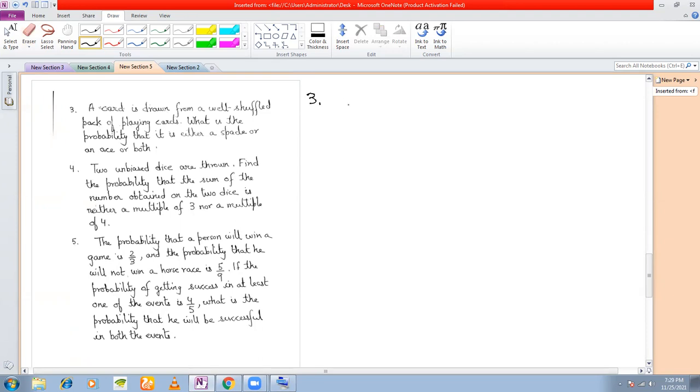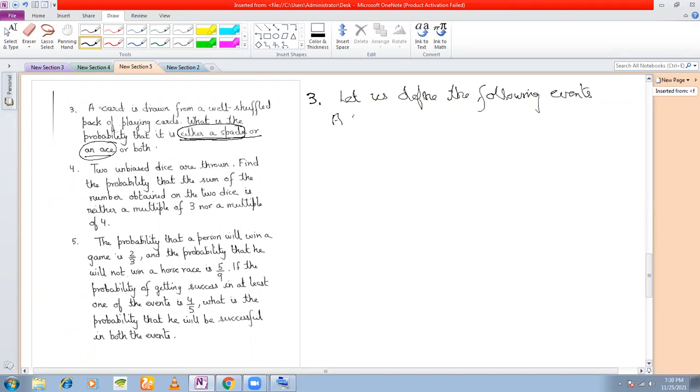Next question. A card is drawn from a well shuffled pack of playing cards. What is the probability that it's either a spade or an ace or both? See the question here. Your event that you define must be based on the question that is given. Find the probability that it is either a spade or an ace. So this event consists of two events: a spade or an ace. So let us define the following events, and we are going to do this by the addition theorem.